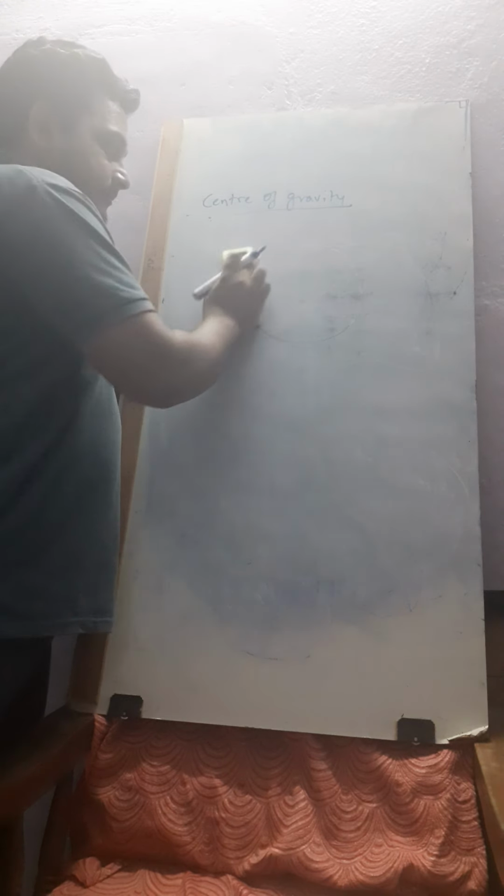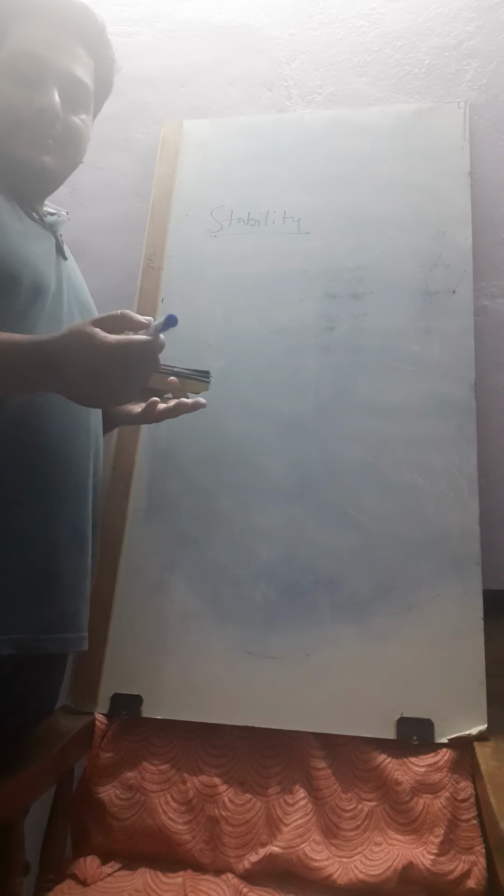Okay, next, and the last topic is stability. See, the location of the center of gravity is important for stability. Where the center of gravity is located is very important. Based upon that only, the person's stability will be defined. If you are doing any exercise, we compulsorily need to know where the center of gravity is.